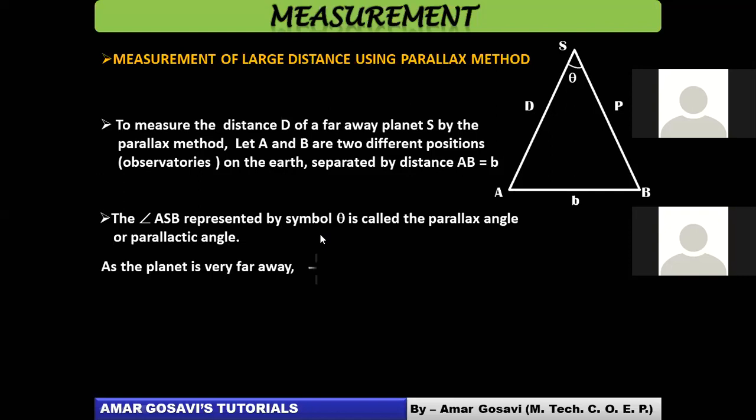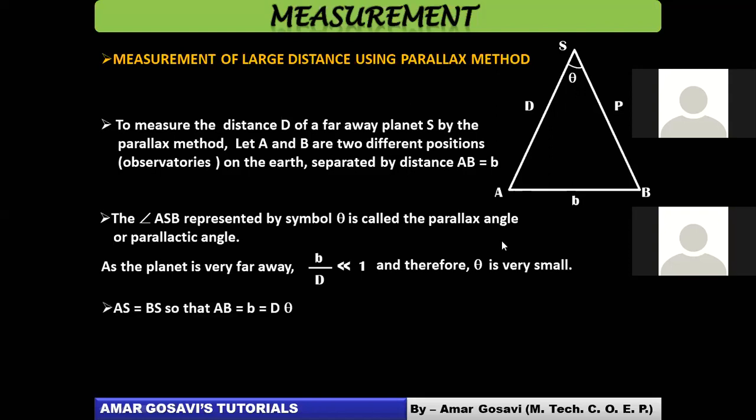If the planet is far away, that ratio b by d will be very much less than 1. Therefore theta will be small. When the distance is more, theta will be very less. And if theta is small, then instead of sine theta, you can directly use geometry.